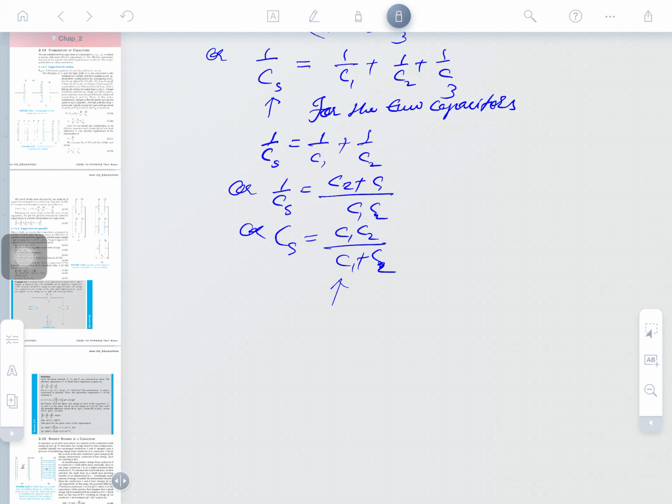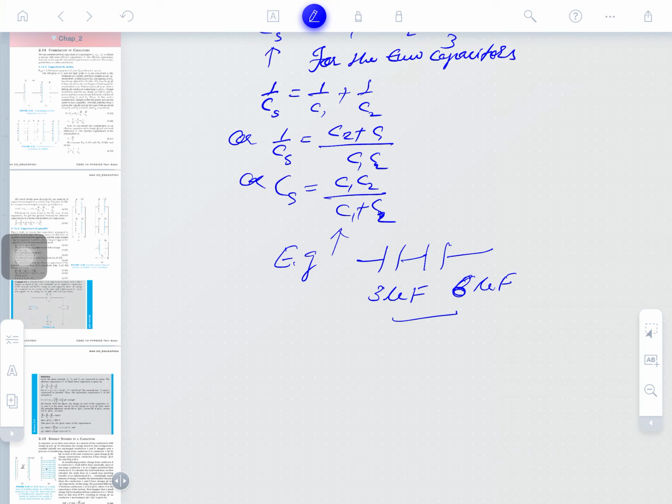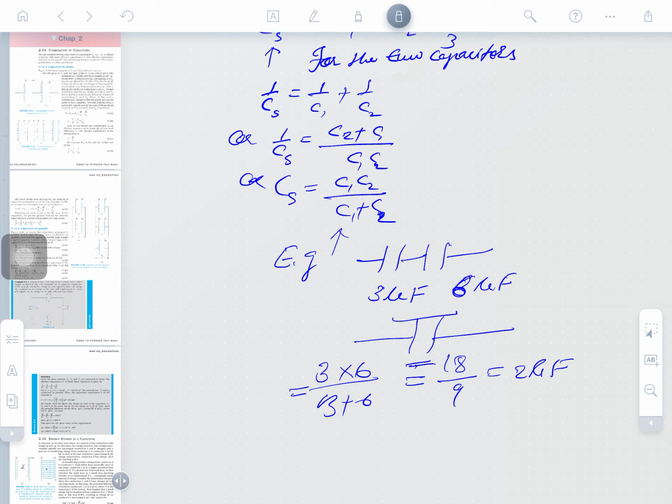An example, I am giving an example, have a look please. Suppose there are two capacitors, one capacitor is of 3 microfarad, okay, and another is of 6 microfarad, connected in series. So, what will be the capacitance of this assembly? This will behave as a single capacitor, and of what value? We will write here product upon sum: 3 times 6 divided by 3 plus 6, which is 18 by 9, so it is 2 microfarad. This assembly will work as a 2 microfarad capacitor, right. Is that clear, guys? Well understood?